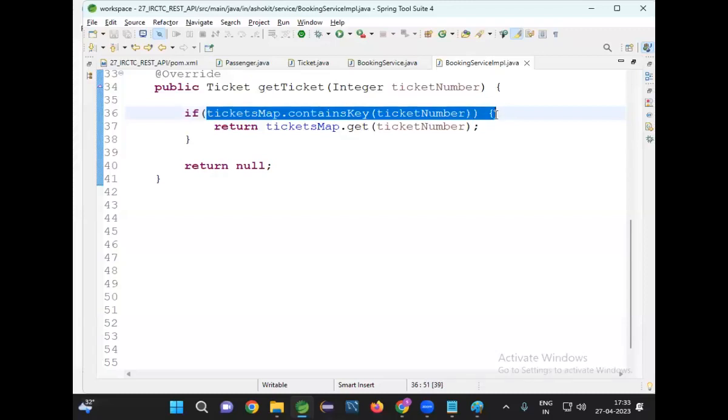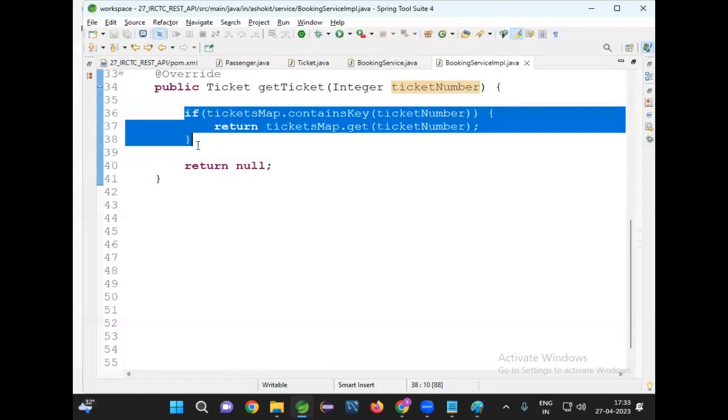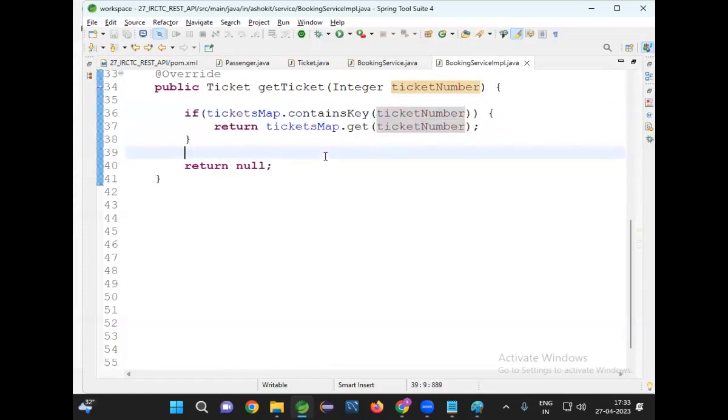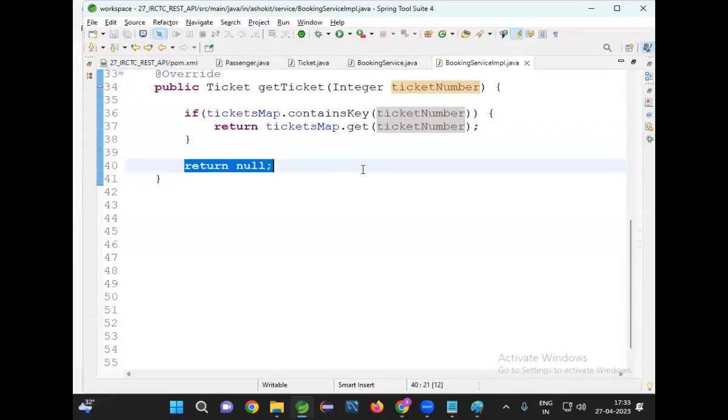So in order to get the data from the map, first I am checking whether that map contains the ticket with that key or not. How am I checking that? containsKey. If it contains, then get the data by using the key, and it will give the value. I am returning that value: ticketsMap.get(ticketNumber). With the ticket number, I will get the ticket object, and I am returning that ticket object. For example, with the given ticket number, if the ticket is not available, then it is going to return a null value.